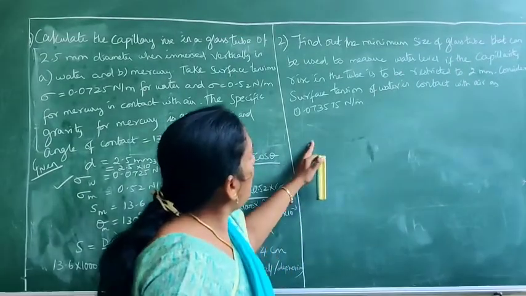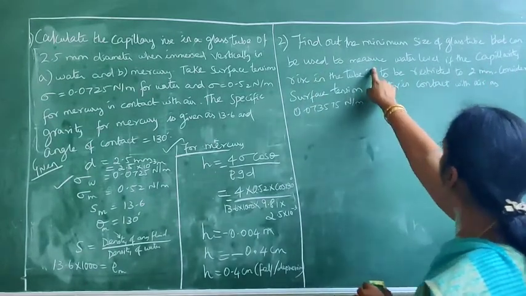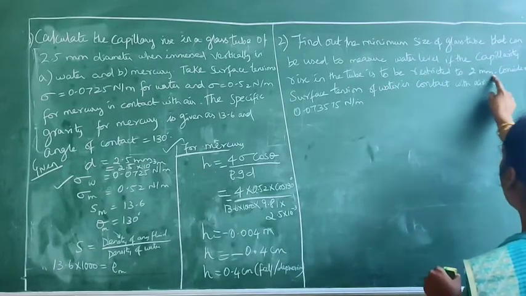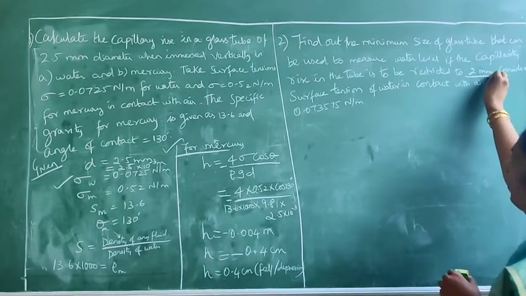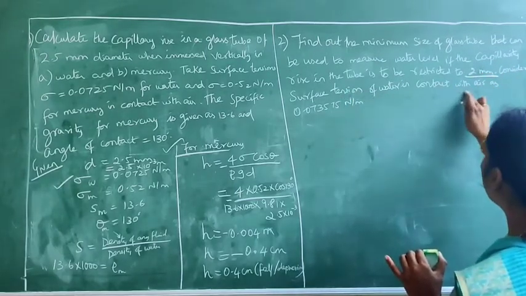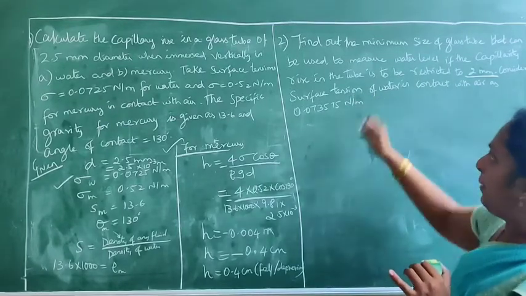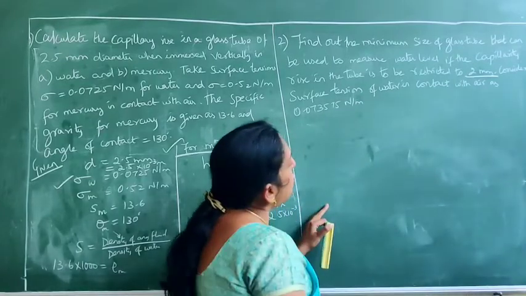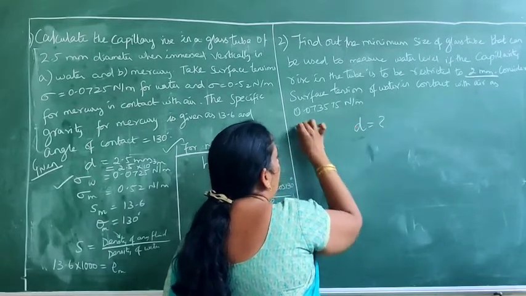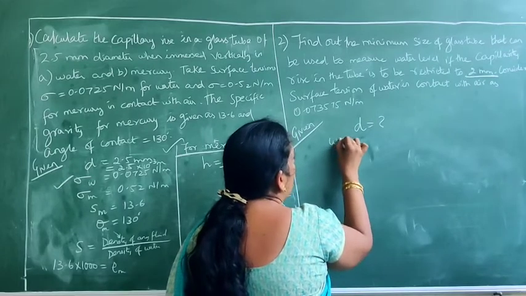Now the next problem. Find out the minimum size of glass tube that can be used to measure water level if the capillarity rise in the tube is to be restricted to 2 mm. Remember, this is not the diameter, it is the capillary rise in the tube. Consider surface tension of water in contact with air as 0.073575 Newton per meter. So what is asked here? They asked you to find the minimum size of glass tube, that is, the diameter. Am I right? It's very simple. And they have given capillary rise, so it is water.